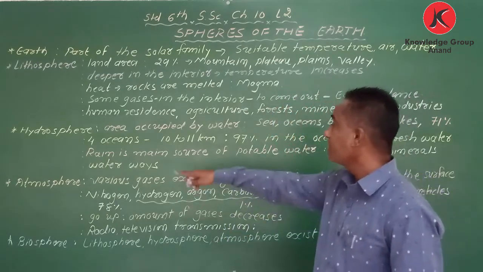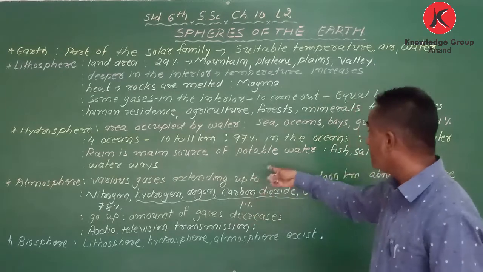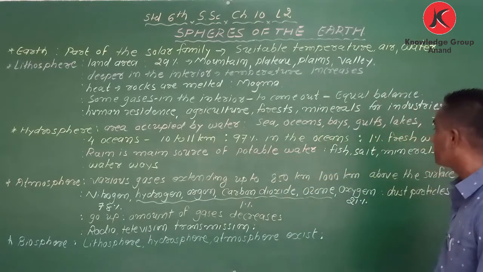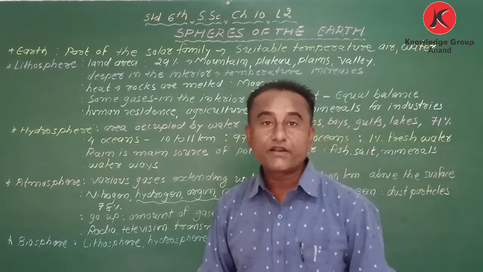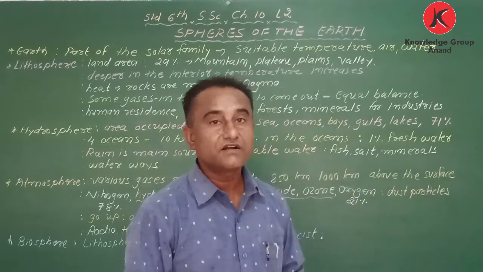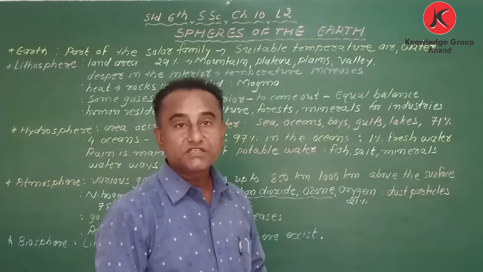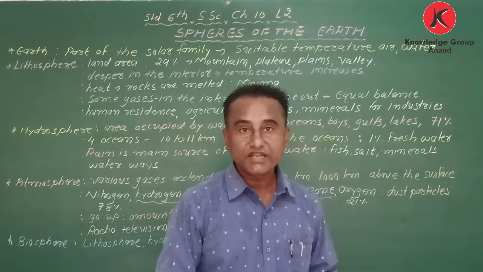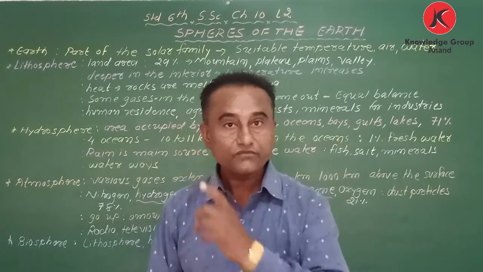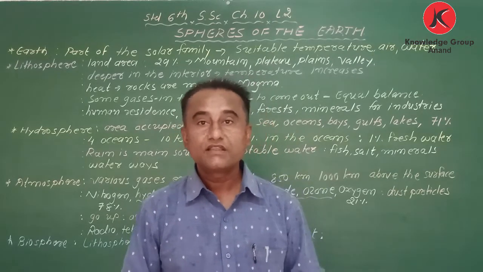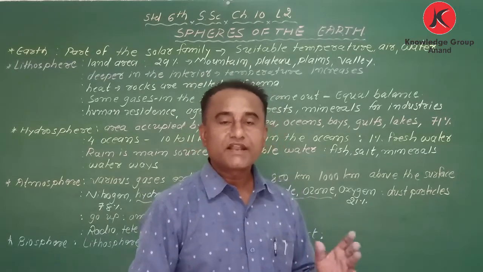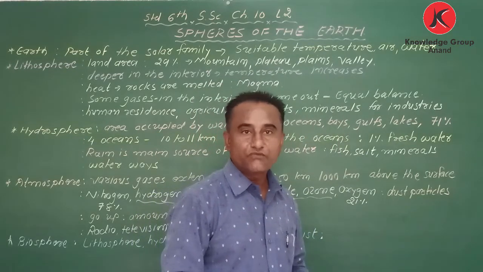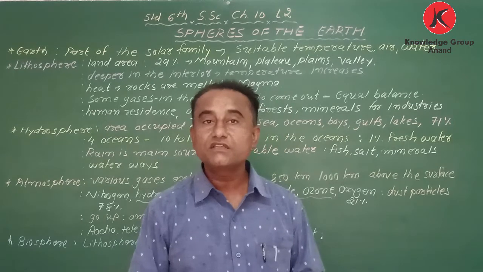Here I have written, rain is the main source of potable water, means fresh water. From the hydrosphere we are getting different kinds of things like aquatic creatures. In many places people eat sea creatures, that is called seafood, like fish, crab, and prawns. At some places the main food of the people is seafood, the people who stay near the seashore.